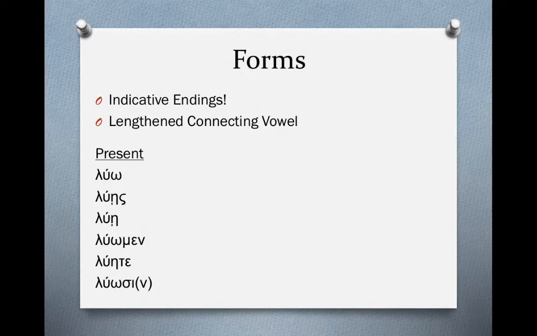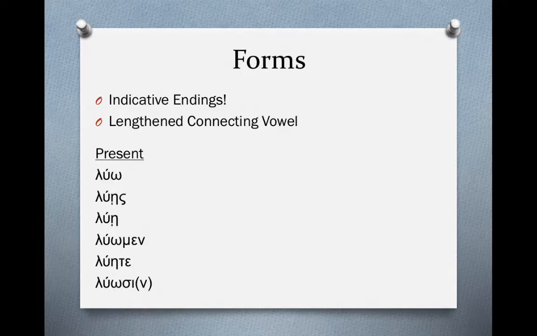We should have memorized, or at least not too far in the back of our memories, luo, lueis, lue, luomen, luete, lousin. Well, if you look at these forms, they're almost exactly alike. The only difference is that the connecting vowel has lengthened. The omicron becomes omega in the first plural and in the third plural, and the epsilon has shifted to eta because it lengthened. And the difference would be that these are subjunctive.